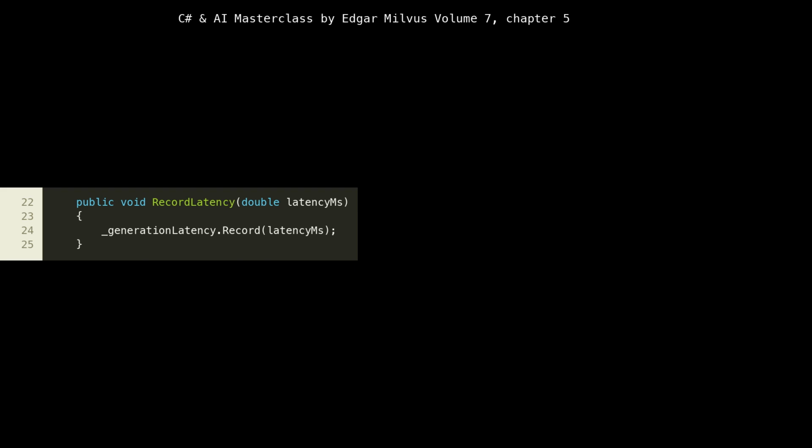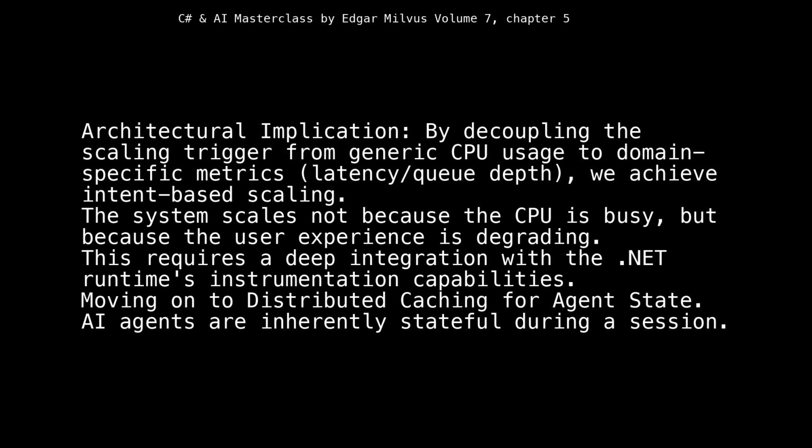Architectural implication: by decoupling the scaling trigger from generic CPU usage to domain-specific metrics, latency/queue depth, we achieve intent-based scaling. The system scales not because the CPU is busy, but because the user experience is degrading. This requires a deep integration with the .NET Runtime's instrumentation capabilities.